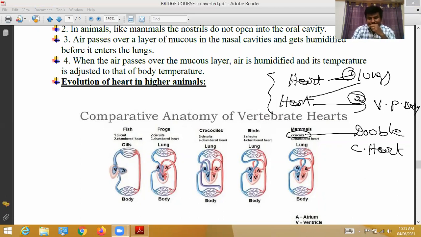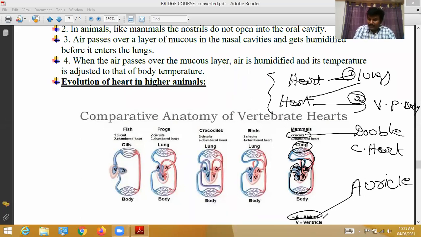Right auricle, left auricle, right ventricle, left ventricle. From the right auricle, the blood goes to the lungs for oxygenation. From the lungs, the blood comes to the auricles. From the auricle, it goes to the ventricle. From the ventricle, it goes to various body parts. From various body parts, deoxygenated blood goes to the auricles. That's all. A means atrium. Atrium is nothing but auricle. You can call it atrium. Atrium is also called auricle.